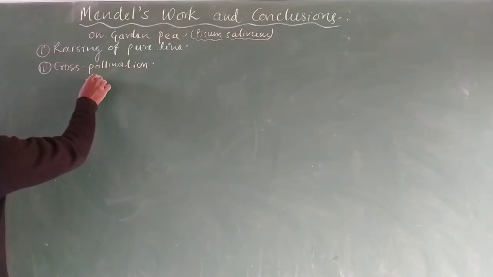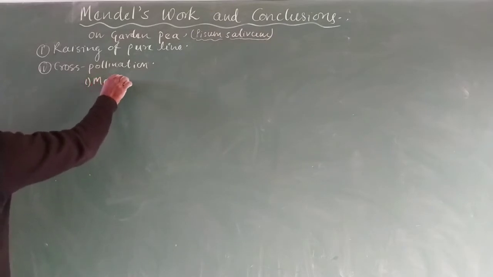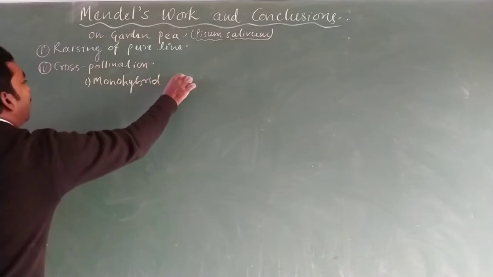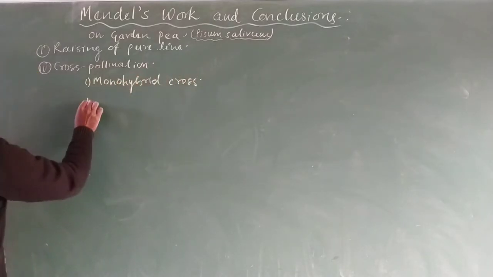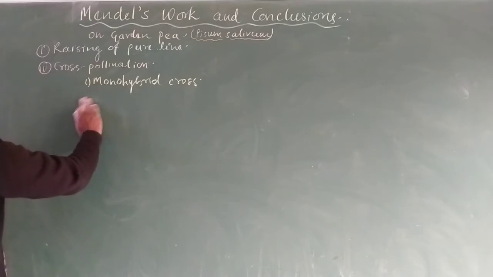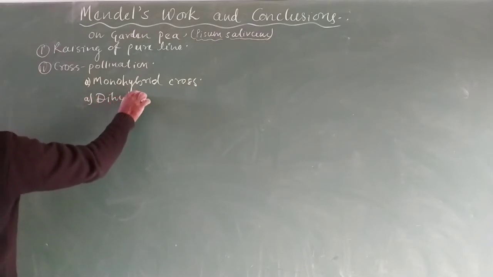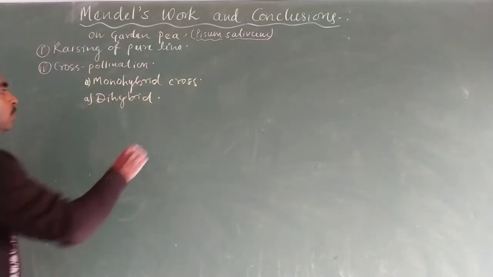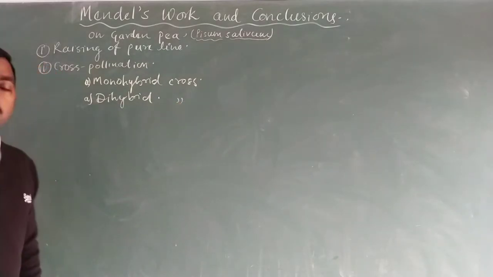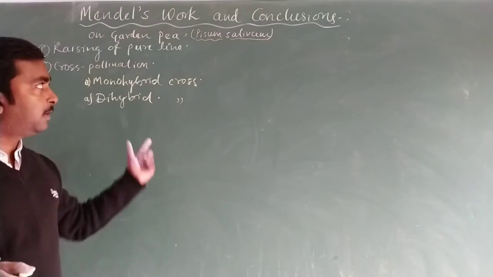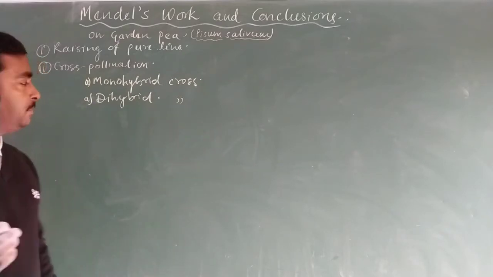So in cross pollination, he did two things. One cross is the monohybrid cross, while the second is the dihybrid cross. These are the crosses we will discuss later in this chapter.